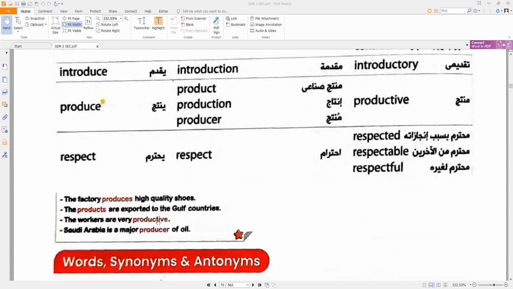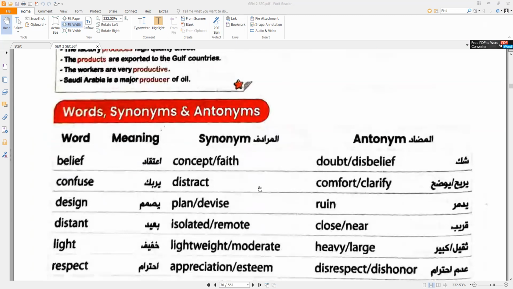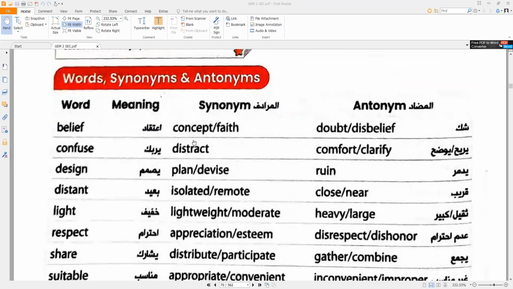Let's have the examples. The factory produces high quality shoes. The products are exported to the Gulf countries. The workers are very productive. Saudi Arabia is a major producer of oil. Synonyms and antonyms. And notice that synonyms are words that have the same meaning. Antonyms are words that have opposite meanings. Belief means concept of faith. The opposite is disbelief or doubt.